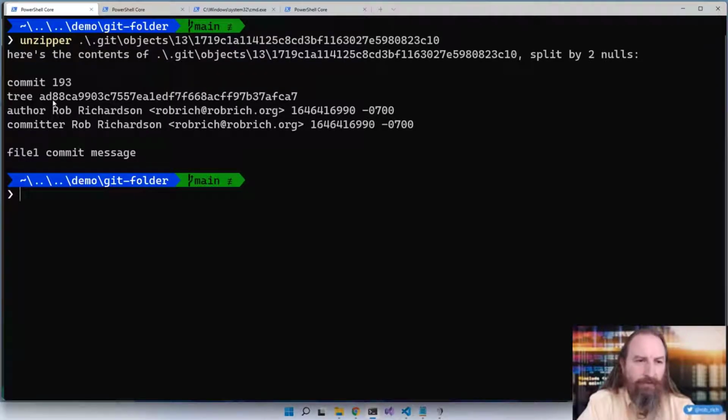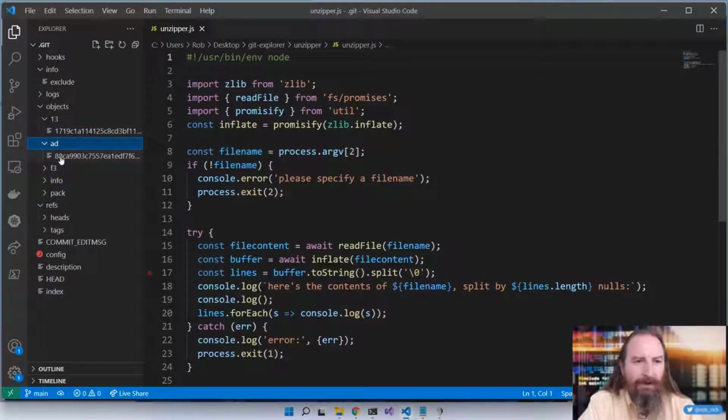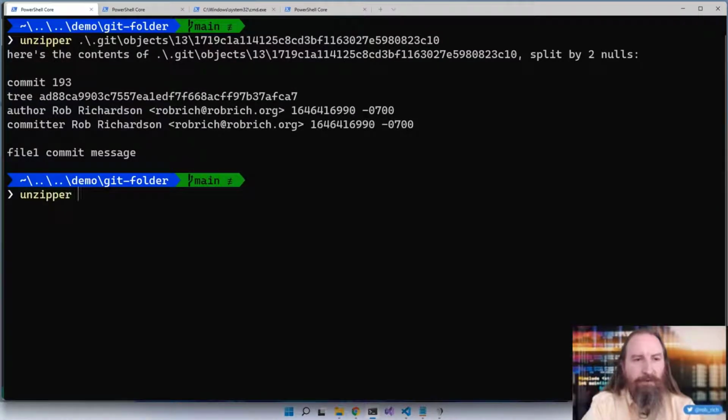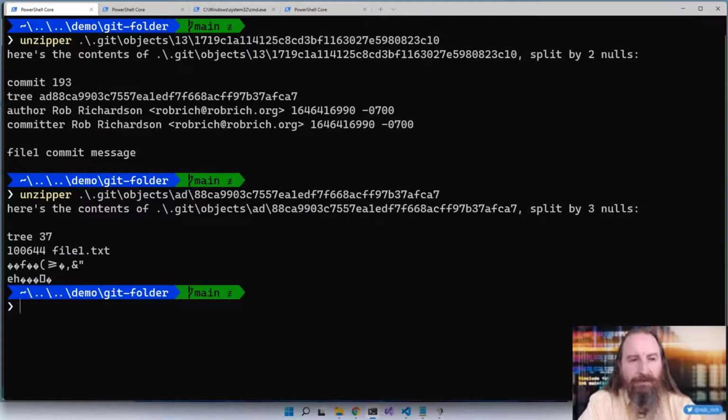Now it does reference this tree node, AD88CA. I noticed that there was an AD folder here, 88CA. Let's see if we can look at that one too. So let's unzipper that .git objects AD. And we can see that it is a tree node that has 37 bytes. It talks about file 1. And then it has some other stuff that is, well, double zlib compressed. That's kind of interesting.